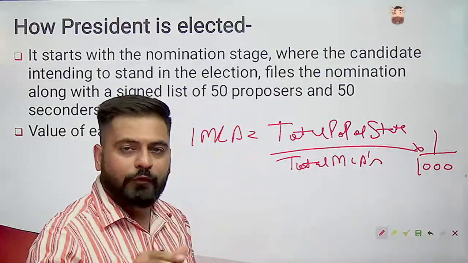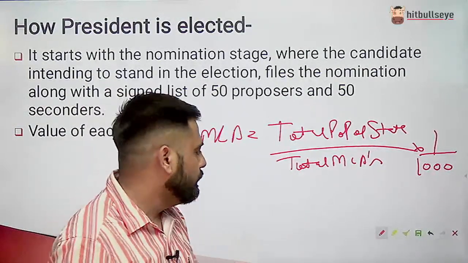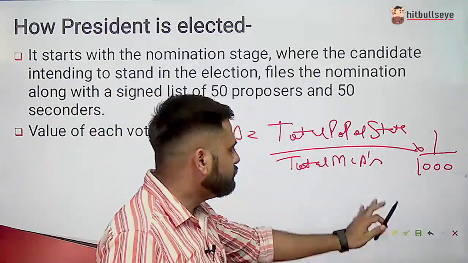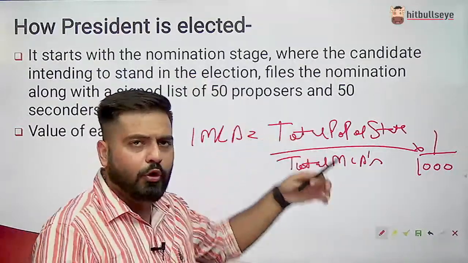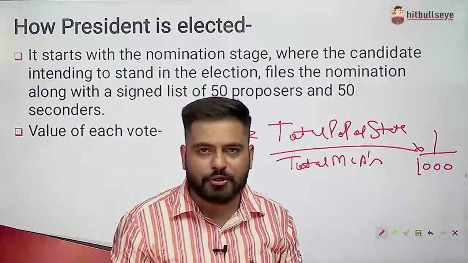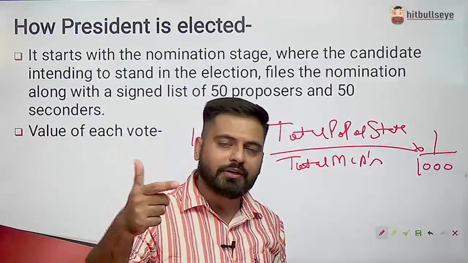So the way to Delhi is from the UP. We should know about the Indian politics. Obviously, the value of votes of MLAs varies from state to state. The state which has a higher population has the largest value.